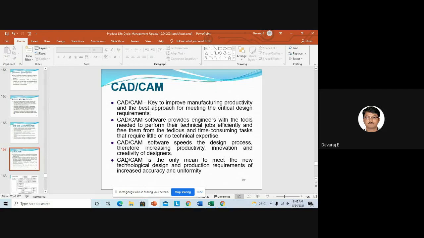If you go for virtual, you can do all these things within 1 or 2 weeks, depending upon the design part and the analysis. Within 2 weeks you can complete the task and say that these wind turbine blades are good according to the customer needs, and then you can go for manufacturing.